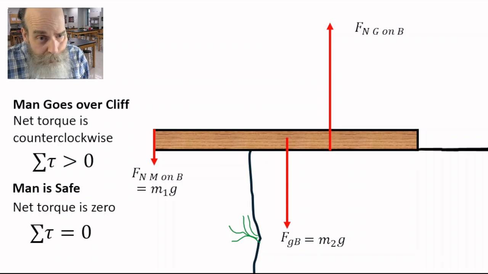It will not prevent the man from going over the edge of the cliff if the other two forces produce a counterclockwise torque. So let's just consider the torque caused by these two forces, m1g and m2g, to determine whether or not the man will go over the edge of the cliff.